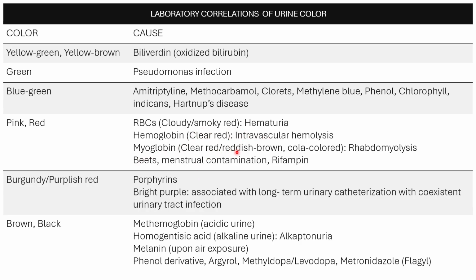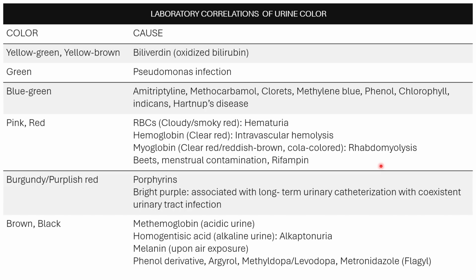Presence of hemoglobin in the urine will give you a clear red urine. Hemoglobinuria is the term that denotes the presence of hemoglobin in the urine. And what causes hemoglobinuria? Intravascular hemolysis. And then you have myoglobinuria, or presence of myoglobin in the urine, which will cause clear red urine, or reddish brown or cola colored.